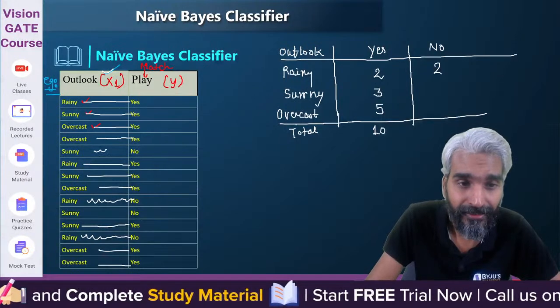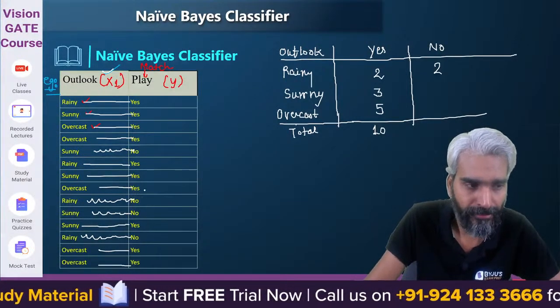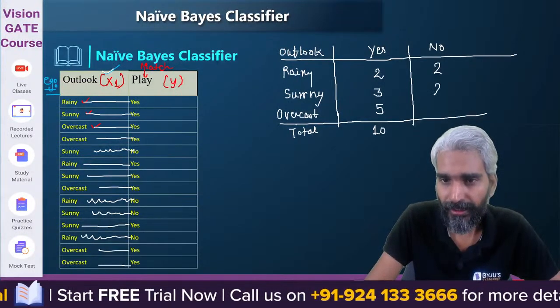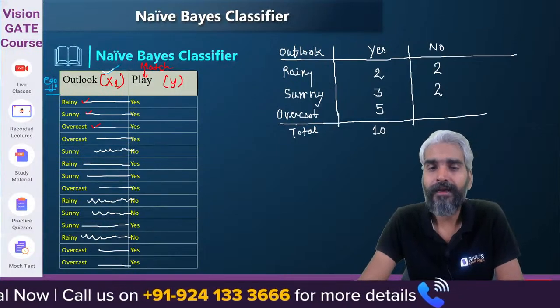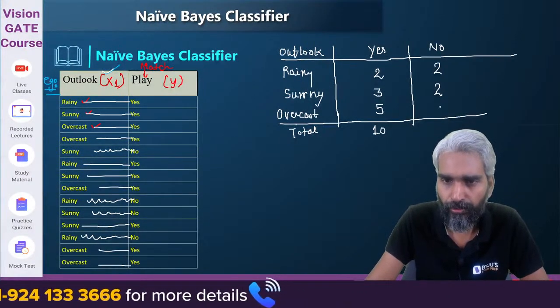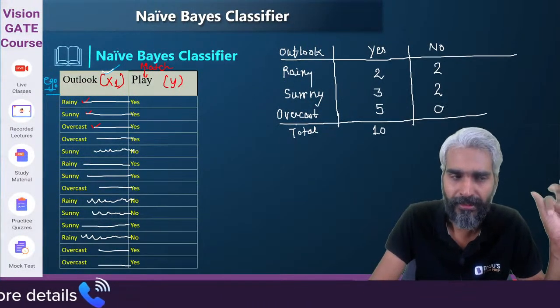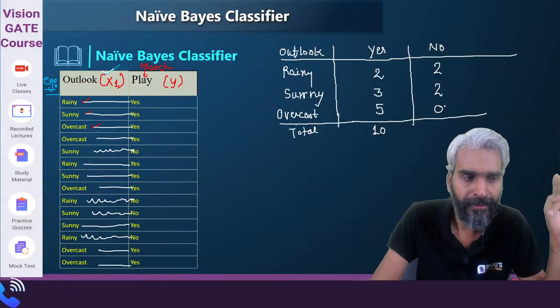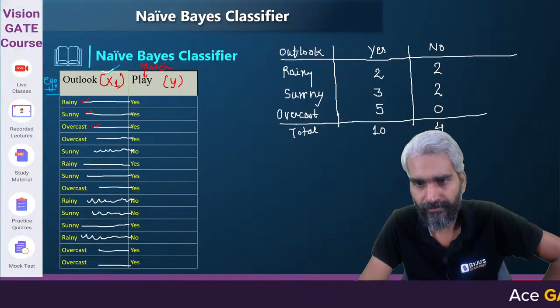Sunny 1, sunny 2. Only 2 times it is not played. How many times is the match not played when the outlook is overcast? All of them are yes, therefore 0. So how many times is the match actually not played? 4 times.